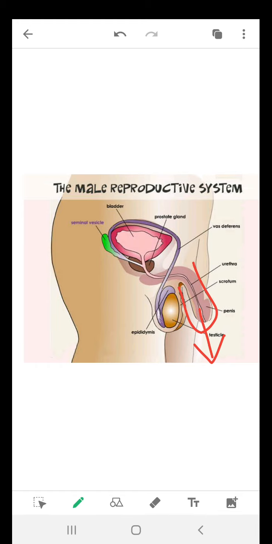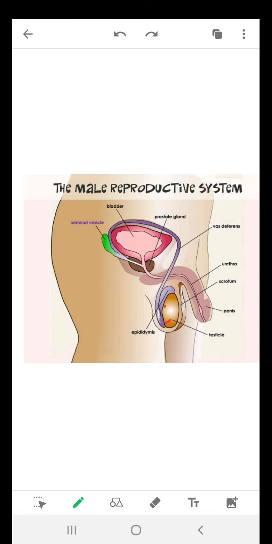Again I will repeat a little bit. Now we have the testes here. Testes produce sperms, and in the epididymis the sperms are temporarily stored. Then the sperm duct will carry the sperms. On the way we have two glands, the prostate gland and seminal vesicles. Their secretions provide nutrition to the sperms and make their further transport easier.